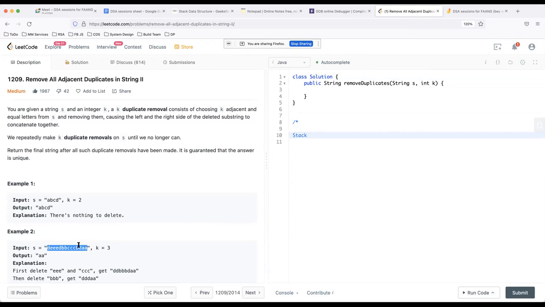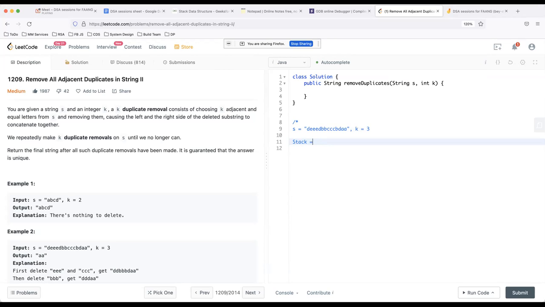Let's take this example. I'm just asking you to tell me about the brute force approach.